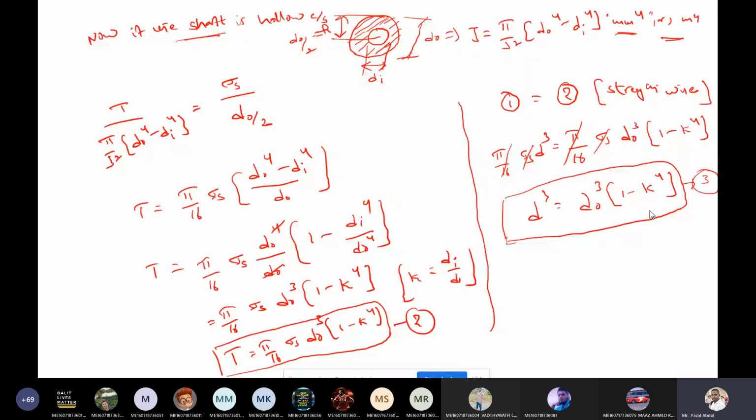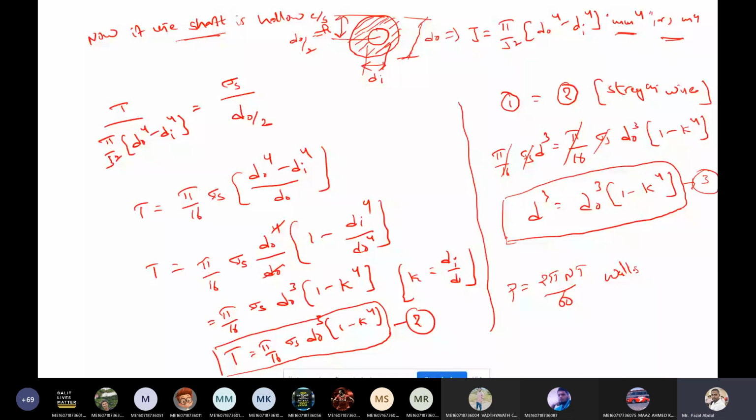And the power transmitted by the shaft: the power equation is 2 pi N T by 60. This equation you already know from engineering mechanics. The unit for power is watts.